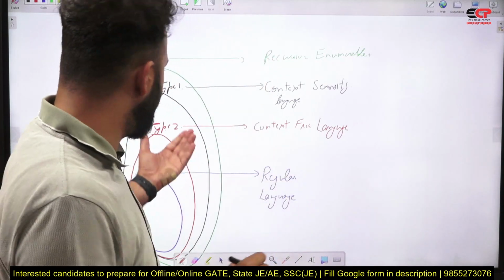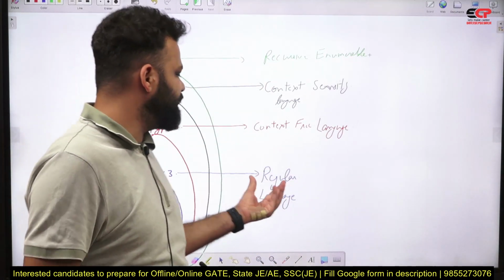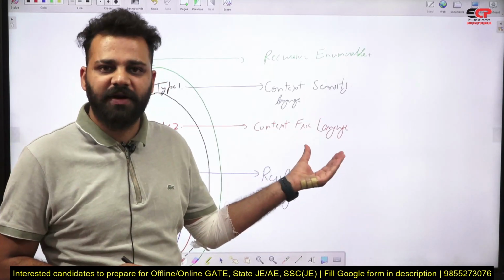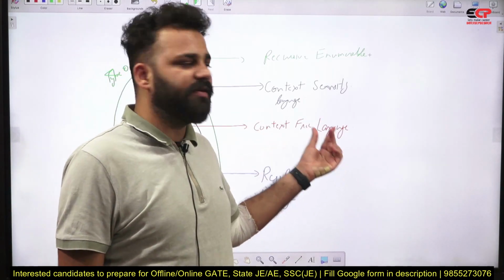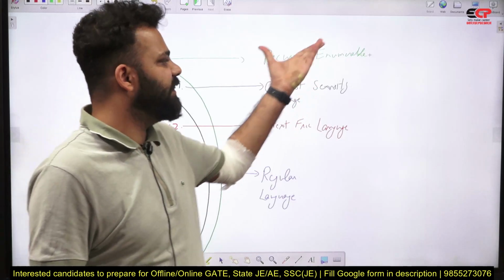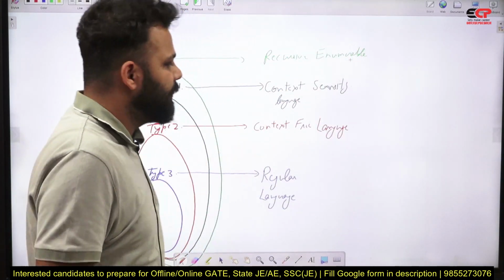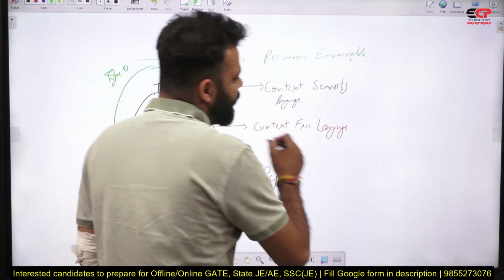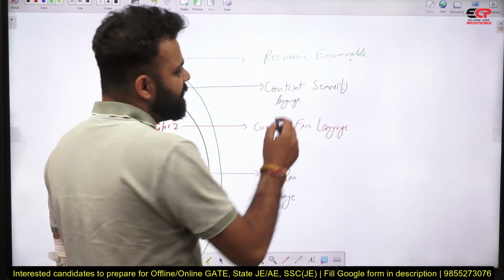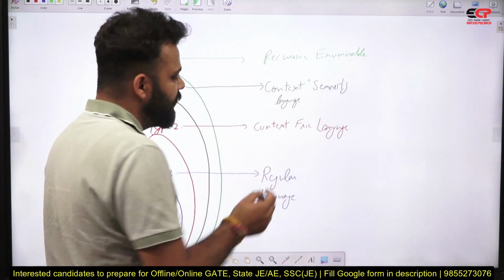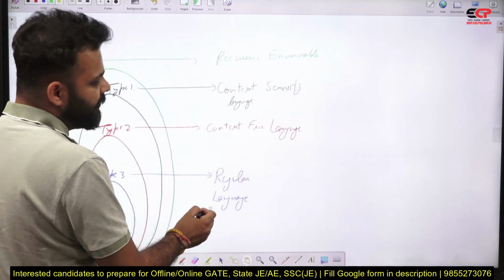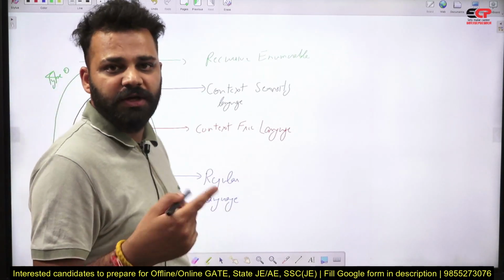So by Chomsky hierarchy, you can see if a language is a regular language, it will also be a context free language. If it is a context free language, it will also be context sensitive and it will also be recursive enumerable. But in the question, if it is given that it is a context free language, you can surely say that it is also context sensitive, but you cannot say whether it will be regular or not, that you have to check.